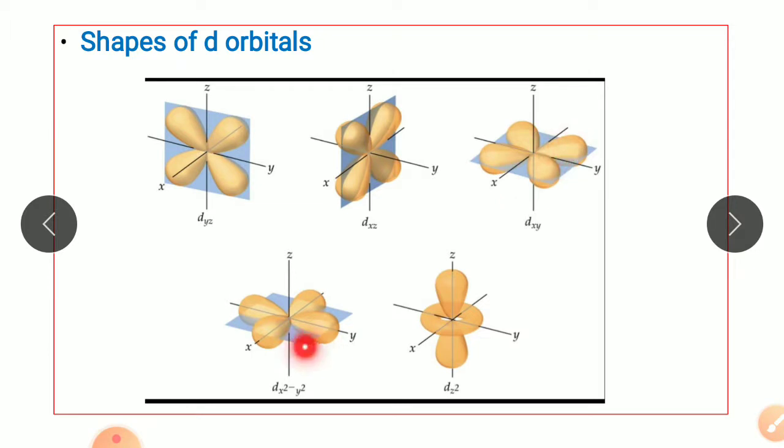While dx square minus y square and dz square have their lobes pointing along the axes. In dx square minus y square, the lobes are pointing along the x and y axis, and in dz square, the lobes are pointing along the z axis.